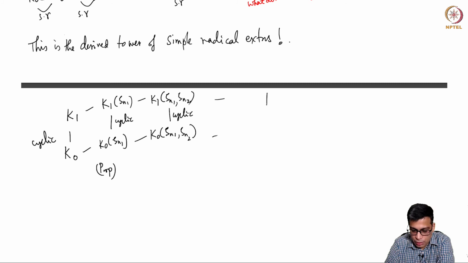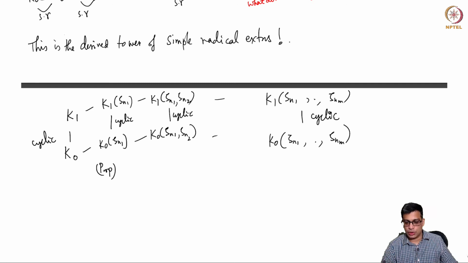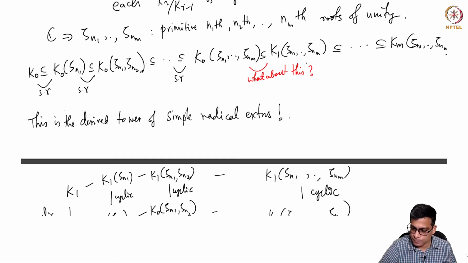And finally, K1 zeta n1 ... zeta nm over K0 zeta n1 ... zeta nm, they're all cyclic, right? So this is cyclic.